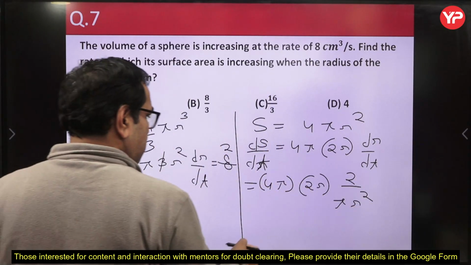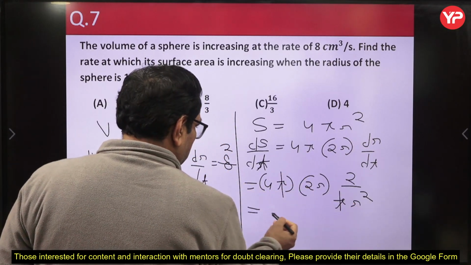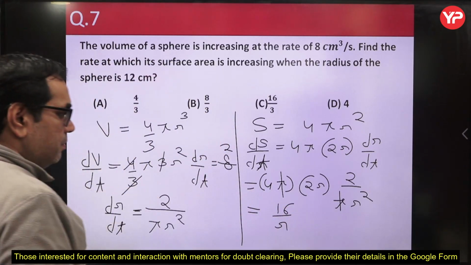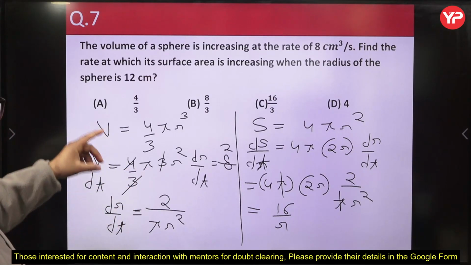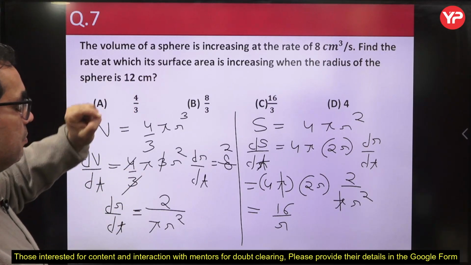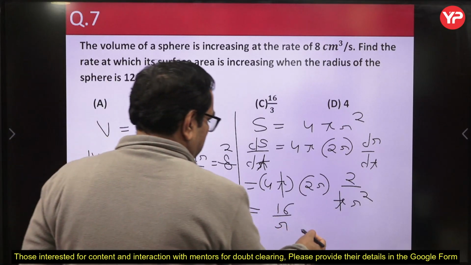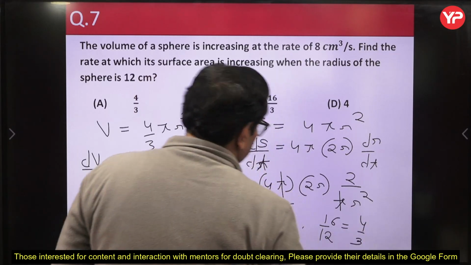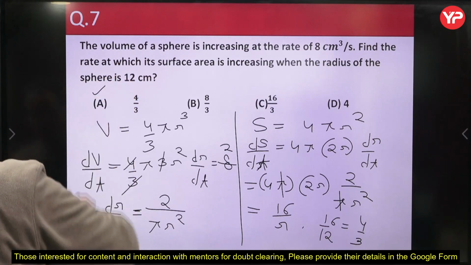So now we can see this pi and pi are cancelled. So equal to 16 upon r. Okay. Overall we are getting 16 upon r, and this is a function of radius. So they are asking when the radius is 12, at the moment when the radius is 12, so put r equal to 12. Okay. So 16 upon 12 equal to 4 by 3. So this will be the right answer. Option A will be the right answer to this question. Next question. Okay.